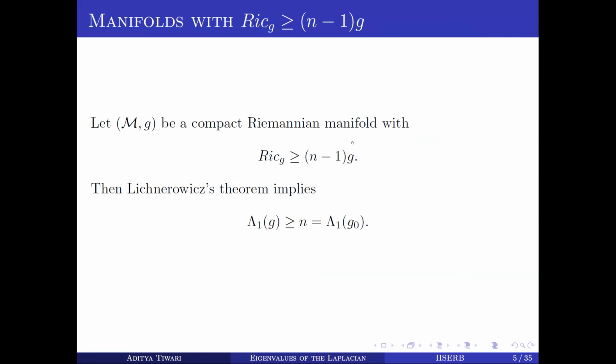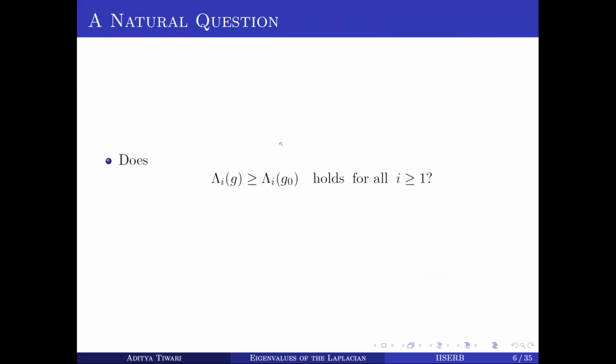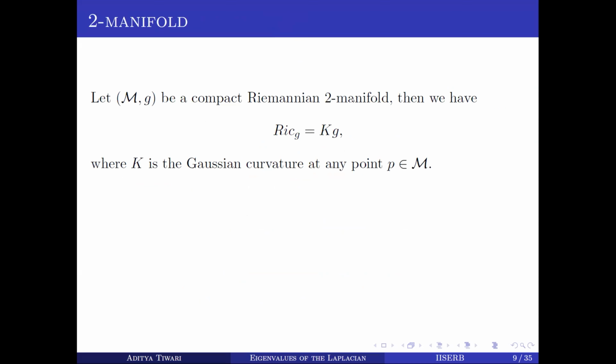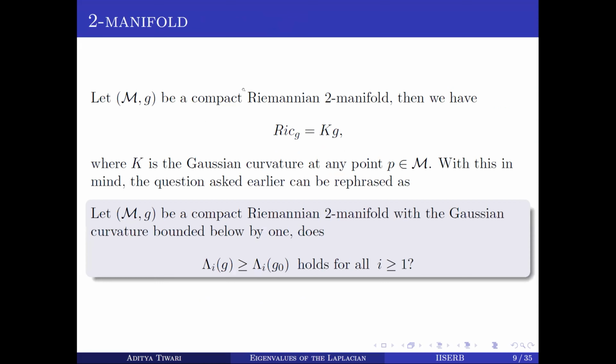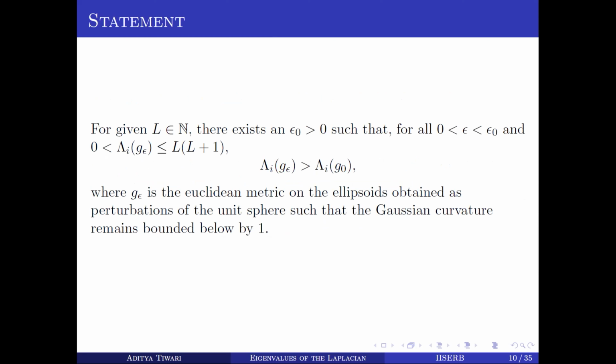Here, this Ricci curvature condition: in case of dimension 2, the Ricci curvature is k times g, where k is the Gaussian curvature. So this bound on the Ricci curvature can be converted to a bound on the Gaussian curvature in case of a two manifold. Okay, so this question can be rephrased as: if we have a compact Riemannian two manifold with Gaussian curvature bounded below by 1, then do we have that this eigenvalue inequality holds for all i greater than equal to 1?